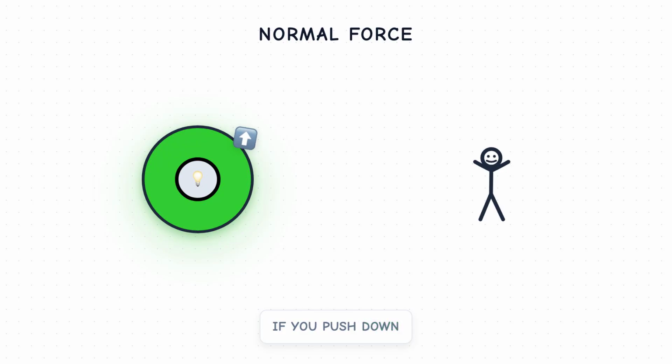If you push down harder on the book, the table pushes back harder. It is a reaction force, always adjusting to prevent objects from interpenetrating surfaces. Without this force, the solid structures we take for granted simply would not hold up, demonstrating its fundamental role in providing structural integrity to everything around us.